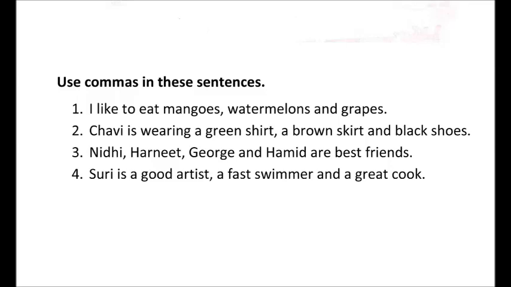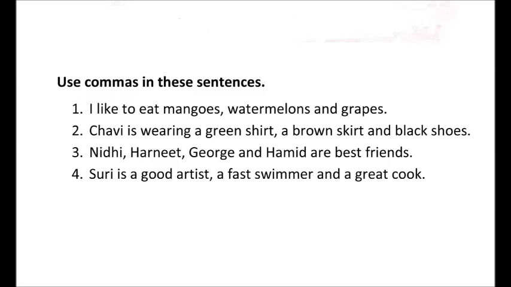Coming to the third sentence, Nidhi, Harneet, George and Hamid are best friends. Here how many friends are there? 4. So after Nidhi you will put a comma. Second, Harneet, after Harneet also you will put a comma. Then George and Hamid, here in between George and Hamid there is an and. So no need to again put a comma over here. Only 2 places you will put a comma, after Nidhi and after Harneet.